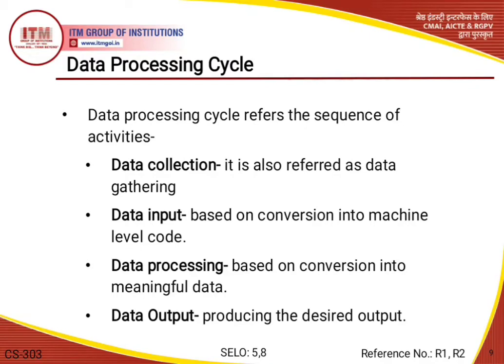Okay, then here data may need to be transmitted from one medium to another. For example, if we are taking any floppy disk, then we need to convert it into a computer hard disk for faster input. Okay, now the next step in the cycle of data processing is data processing itself. That means here it is based on conversion into meaningful data.